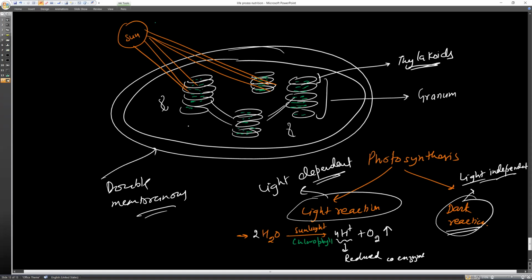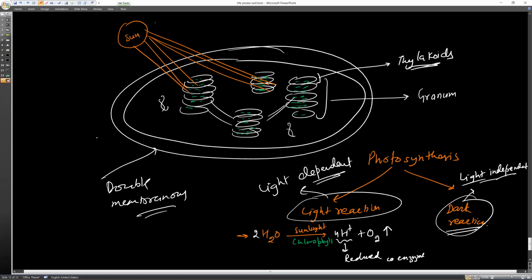Now like in the cell we have cytoplasm and all cell organelles are embedded inside it. Similarly, let me tell you what a chloroplast is. In plant cells, we have a specialized structure which we call the chloroplast. Like mitochondria, this is a cell organelle inside the cell. This is the chloroplast which helps in photosynthesis.